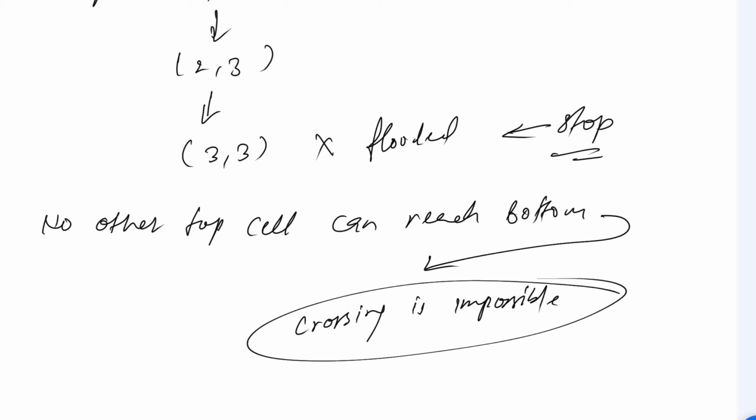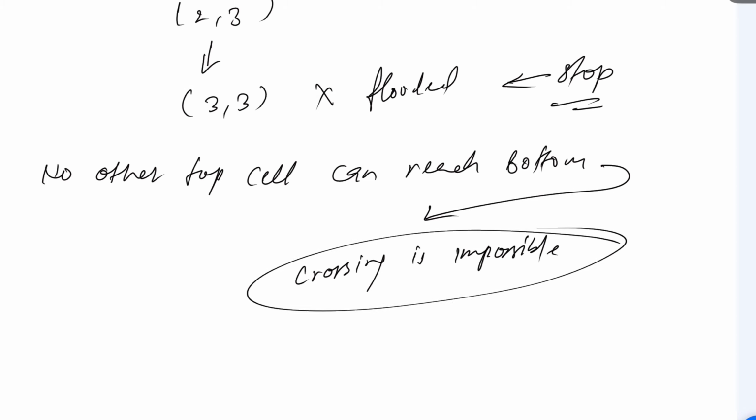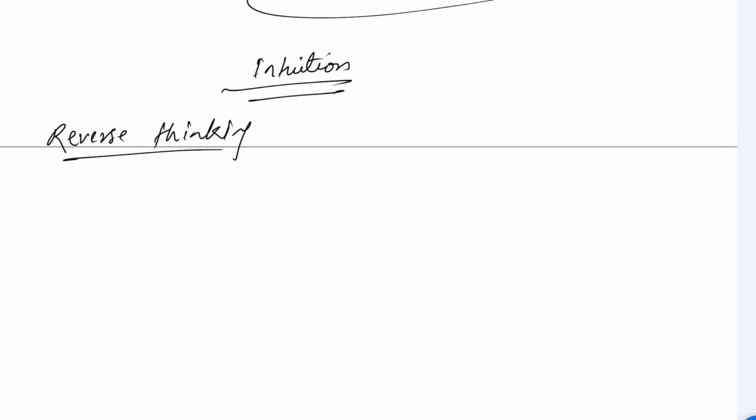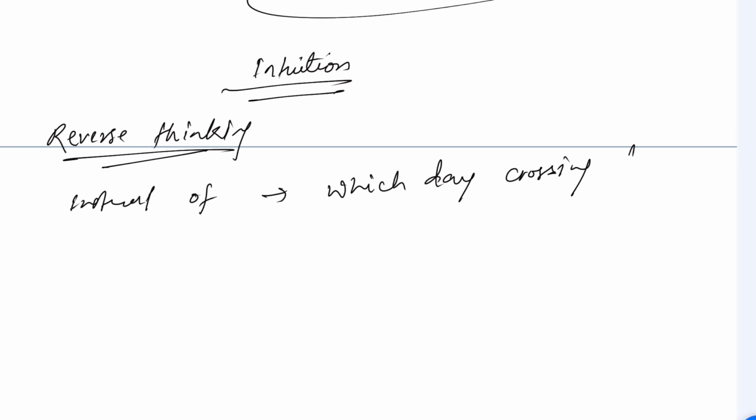Now, what have you understood till now? Now we have to do reverse thinking. So let's understand the intuition. Very important. Now do reverse thinking, so you will understand clearly. So instead of asking which day crossing fails, can we think like that?